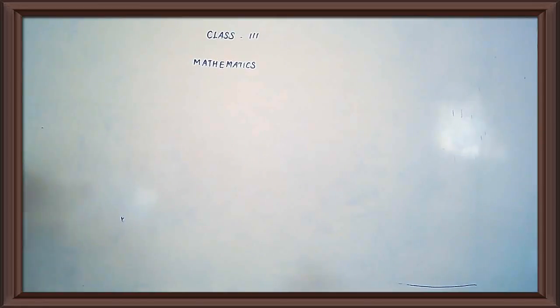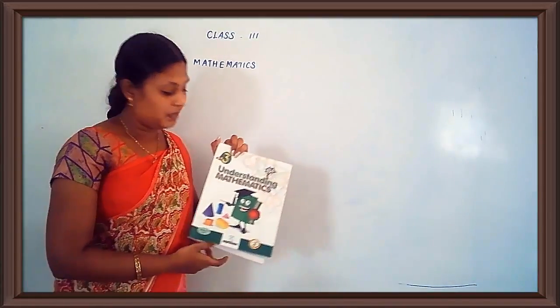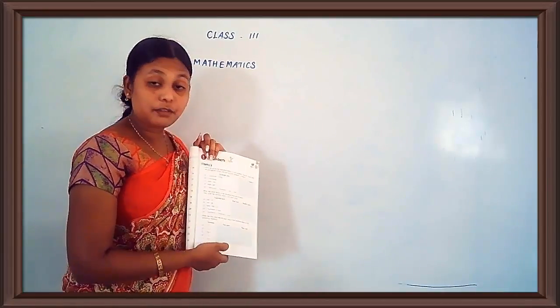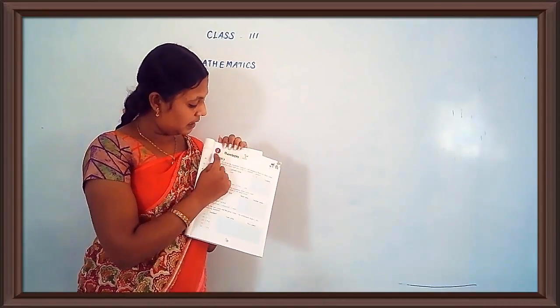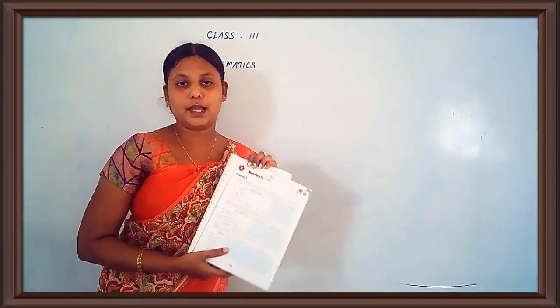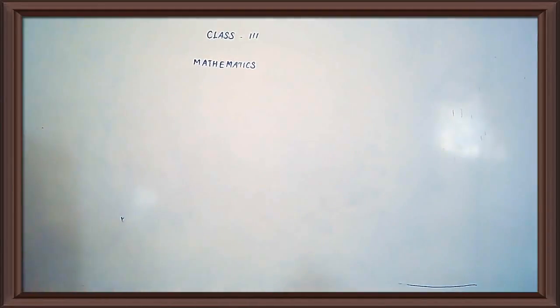Okay, all of you take. This is your maths book. Take page number 5, Lesson 1, Numbers. All of you, have you taken, children? I hope you have taken your maths book. All of you see the book. Don't look here and there. Don't play. I am watching you. Don't roam. Sit in one place and listen to me.